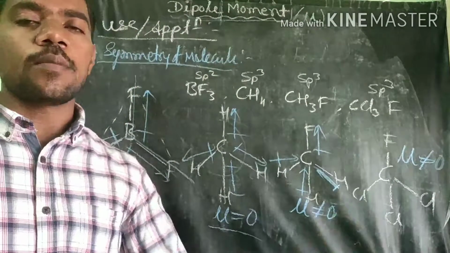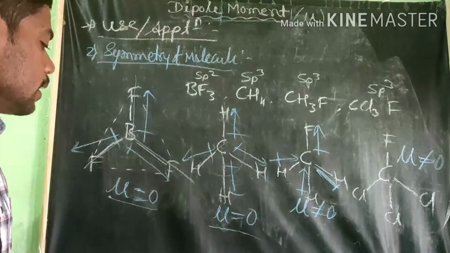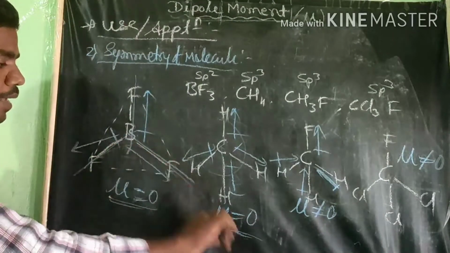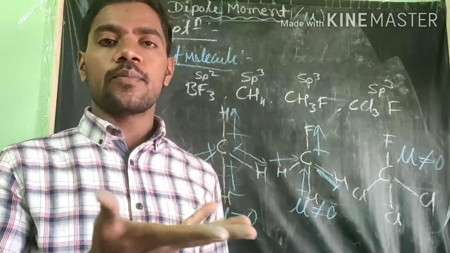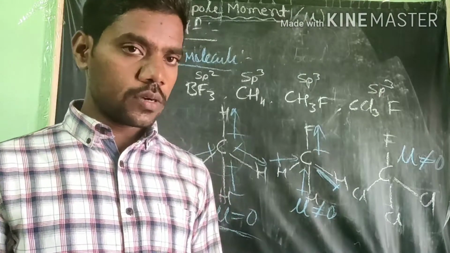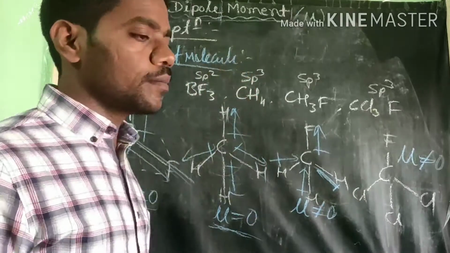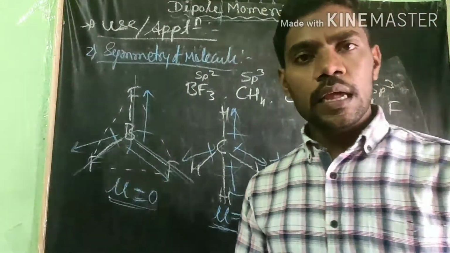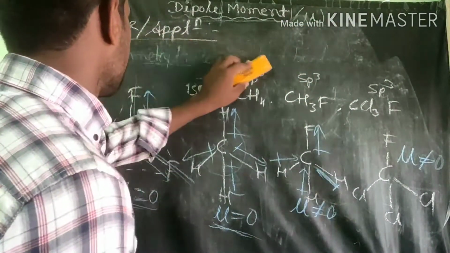Therefore, this is how the structure or symmetry of the molecule is judged. Where the dipole moment is 0, as in these two molecules, it means the molecule will be symmetric. A symmetric molecule will not be moving in any direction. That is a perfectly symmetric molecule. Understood? This dipole moment concept helps in predicting the symmetry of molecules.